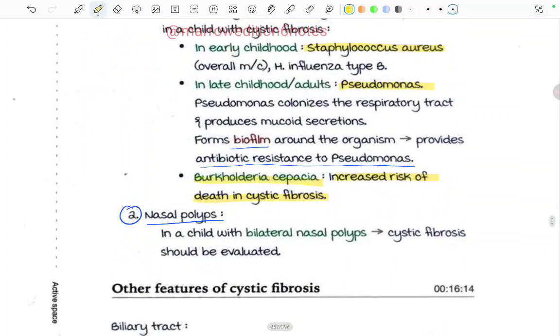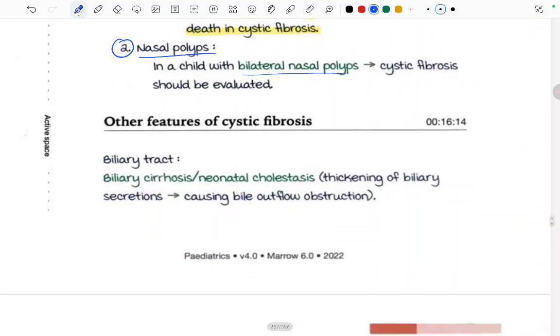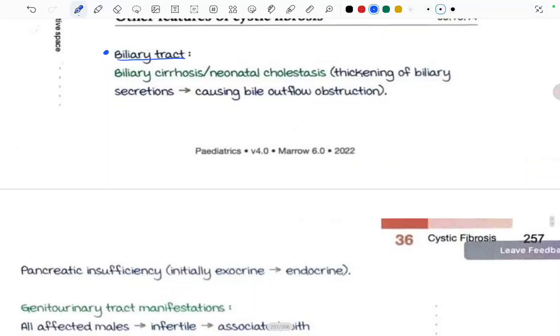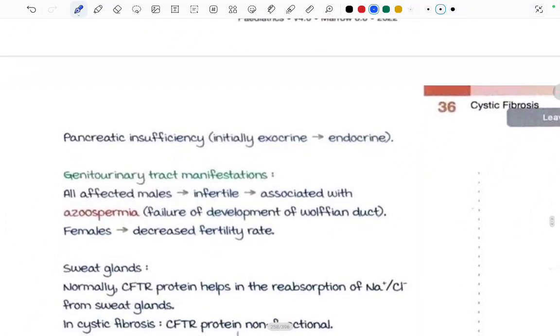Now coming to the nasal polyp. In a child with bilateral nasal polyps, cystic fibrosis should be evaluated. Other features of cystic fibrosis in the biliary tract: biliary cirrhosis and neonatal cholestasis, that is, thickening of the biliary secretion causing bile flow obstruction. Pancreatic insufficiency is initially exocrine, but later it turns to endocrine.